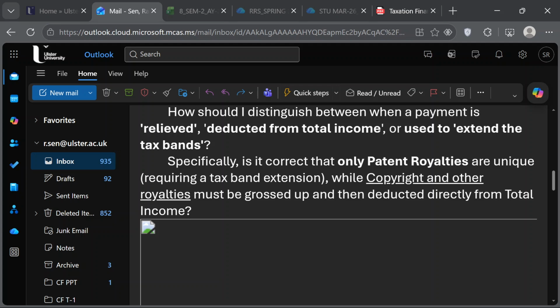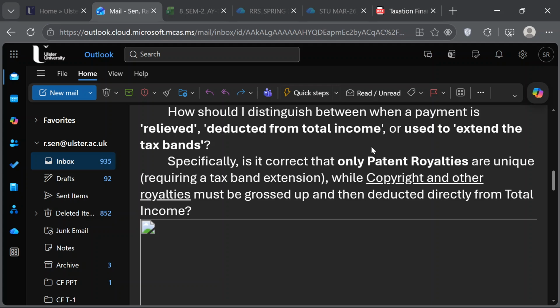And whenever it is relieved at source, it will lead to extension of the tax bands. So it is just like the gift aid, personal pension. Correct. Okay. Got it. And then the occupational pension is what is called deducted from total income. Maybe not the perfect language, but I understand what you're saying broadly. So broadly, what happens in occupational pensions?